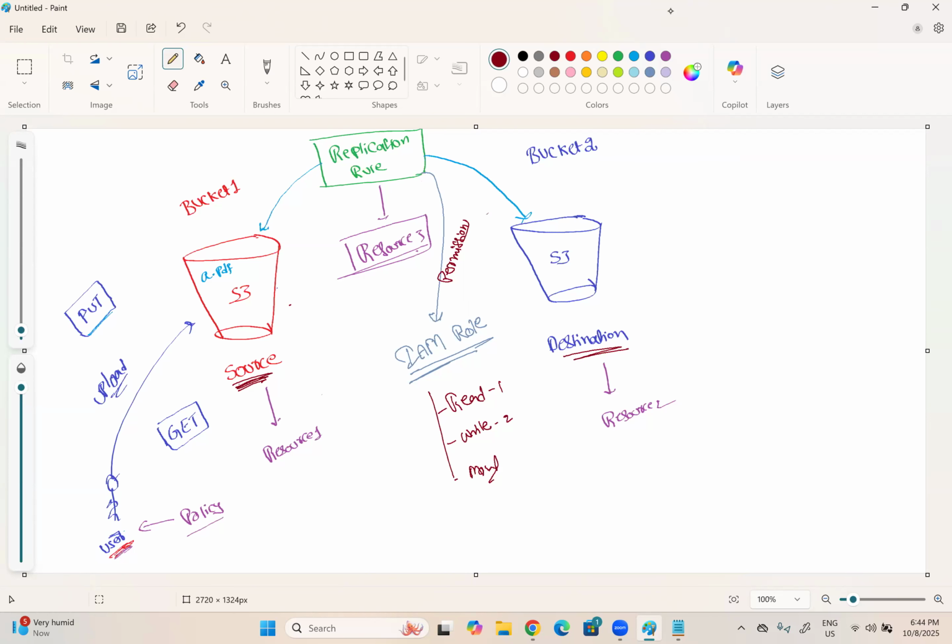Those permissions can be provided with the help of an IAM role. In this practical, we will see the replication rules along with the IAM role. It is very easy to create the IAM role. We don't create that manually. I will show you.